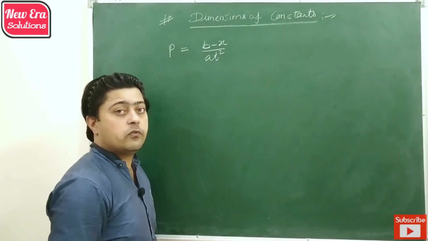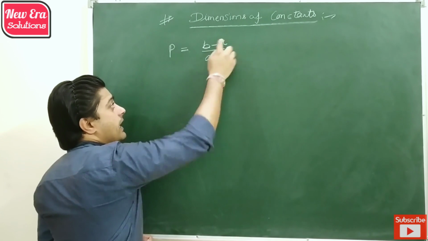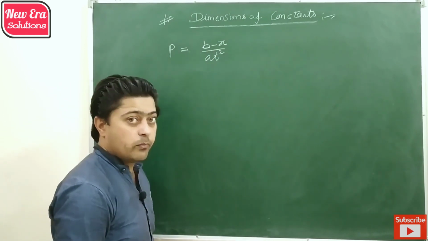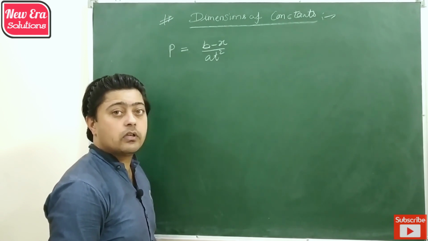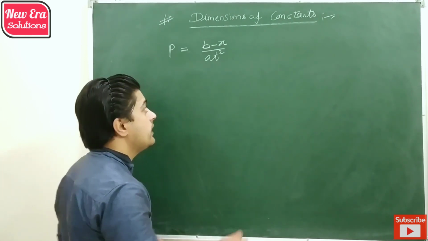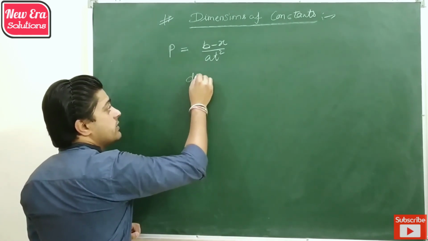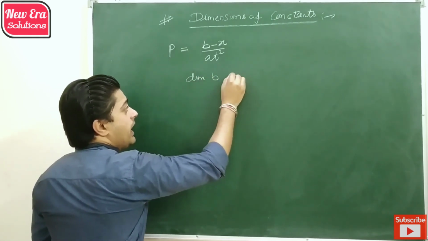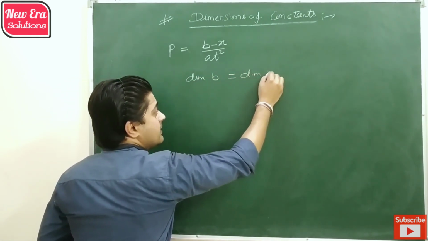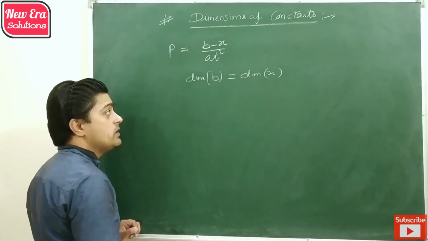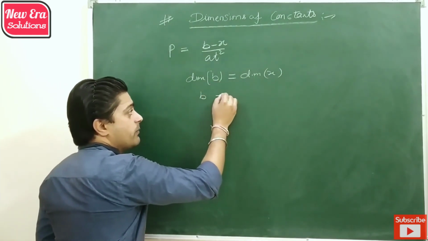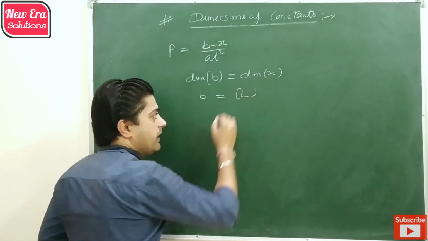B. Then first of all, B and X are subtracting from each other, which shows that they have the same dimension according to principle of homogeneity. Then the dimension of B has to be the same as the dimension of X according to principle of homogeneity. That means the dimension of B is L.